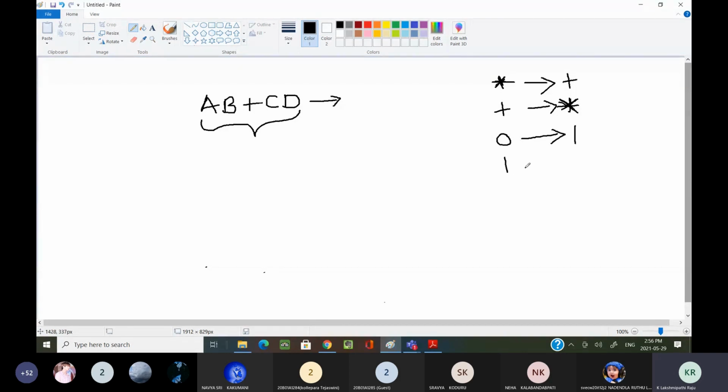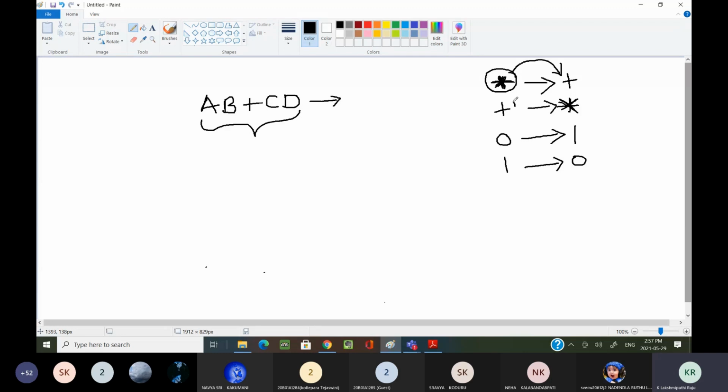Wherever you see 1, you can replace that 1 with 0. Am I clear? Yes sir. Whenever you are finding the dual of the given expression, wherever you see the star, we replace it with plus.